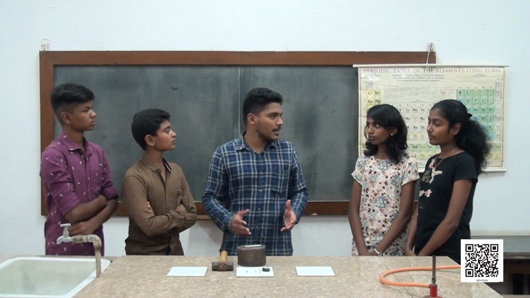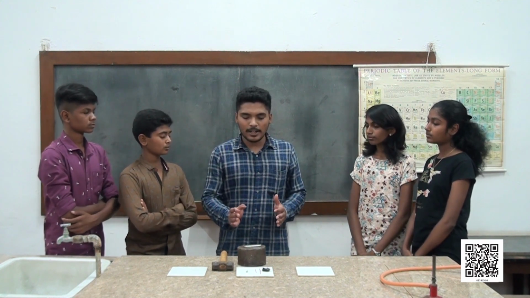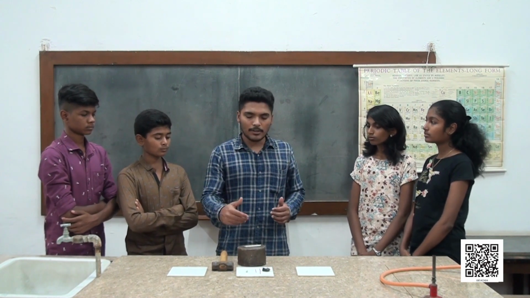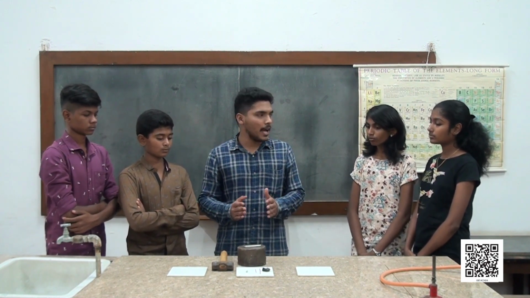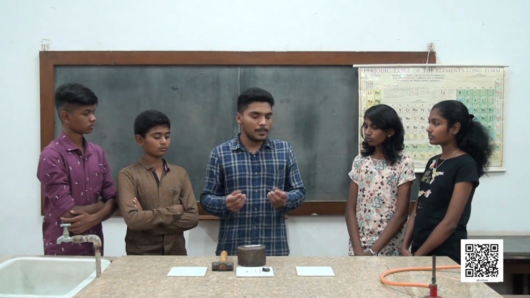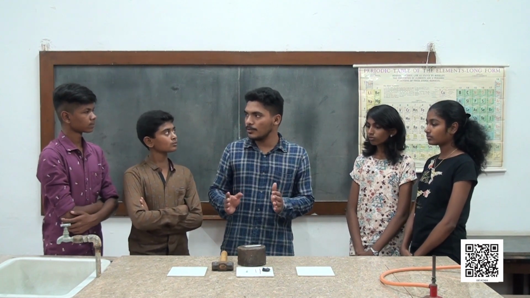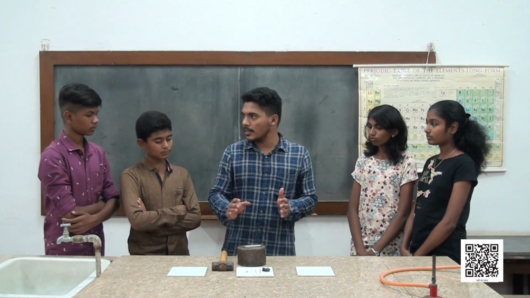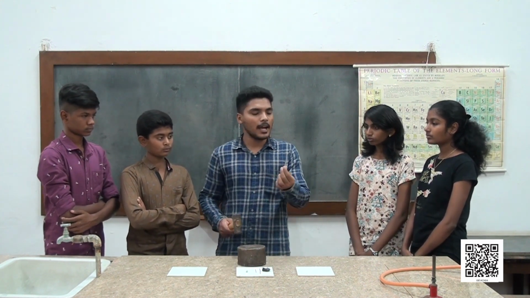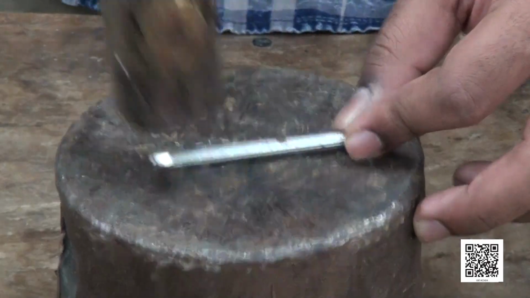Now students, let us perform the second activity. In this activity, some materials are given to you, and you have to identify which will become flat and which will remain as such or which will break even. So this is the kind of classification you should make for these materials. Okay. Now if I hit this iron nail you have seen in your home, what will happen to this?